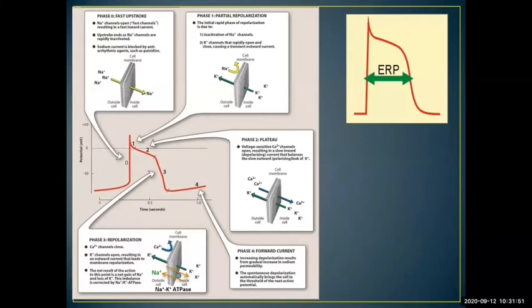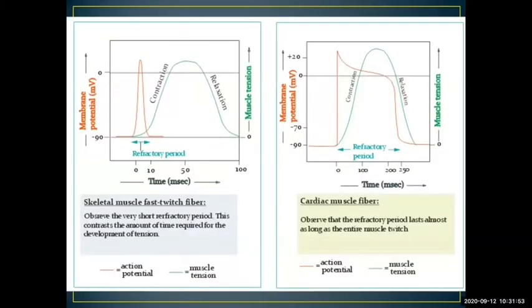Okay, so generally there is an increased effective refractory period in a cardiovascular action potential compared to a normal skeletal muscle action potential, which we discussed earlier. This is a skeletal muscle action potential with contraction and relaxation, whereas you can observe the cardiac muscle action potential is completely different. In a cardiac muscle, after the depolarization and plateau phase, contraction is occurring, and after the repolarization phase, relaxation is occurring.